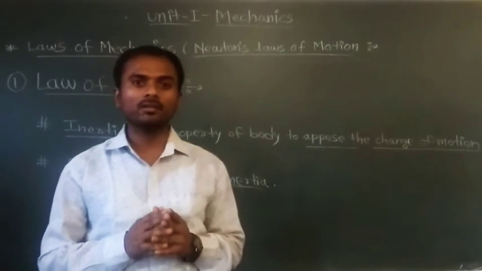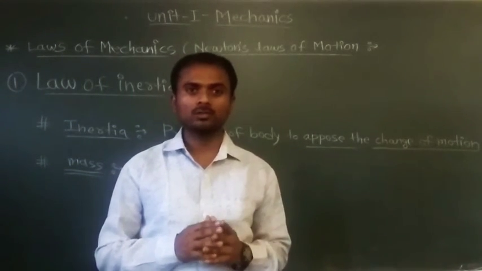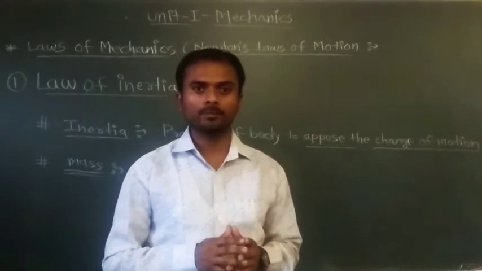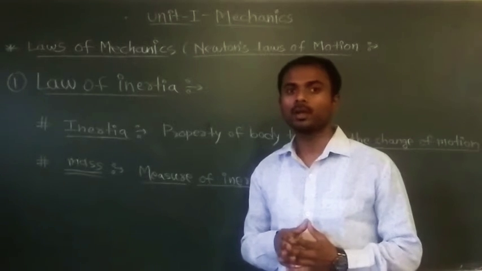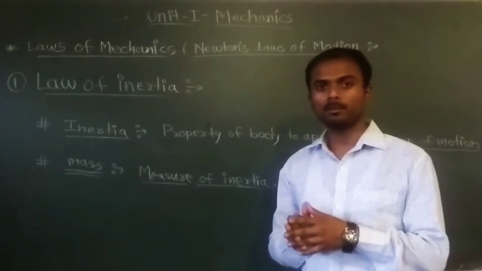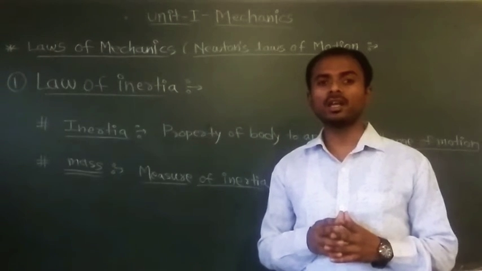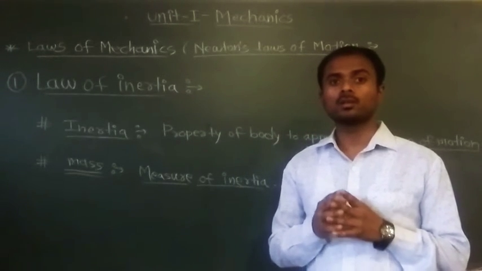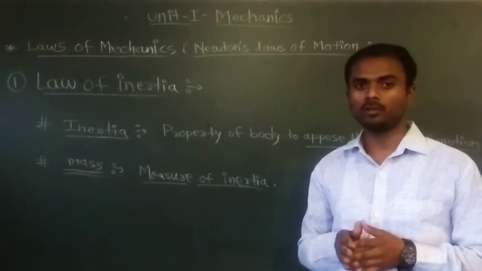So the measure of inertia is called mass, which is denoted by the letter small m. Then the quantitative definition of force and the measure of inertia, that is mass, are explained in Newton's second law and third law respectively.